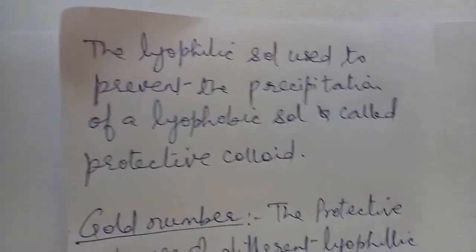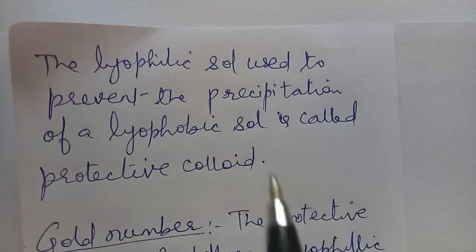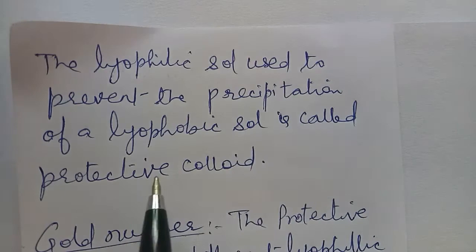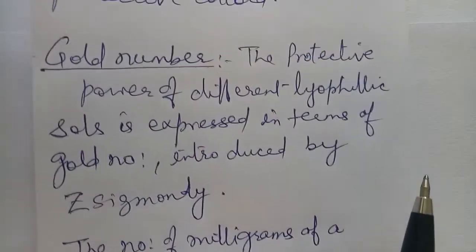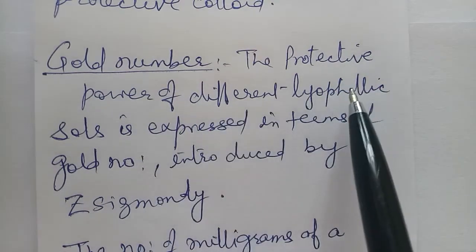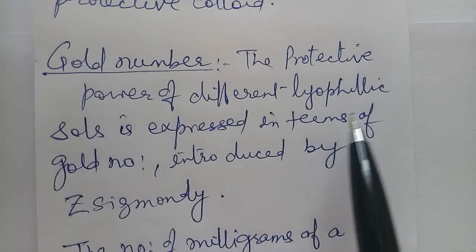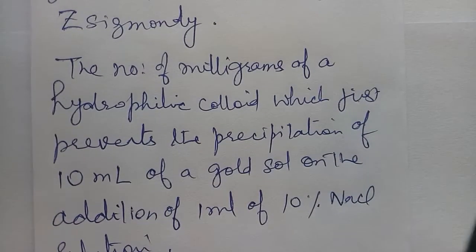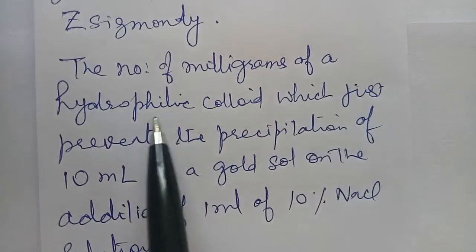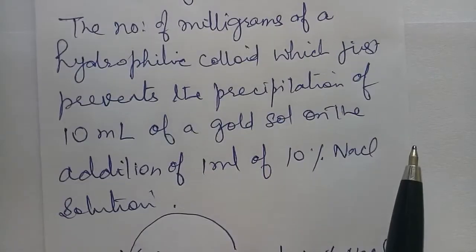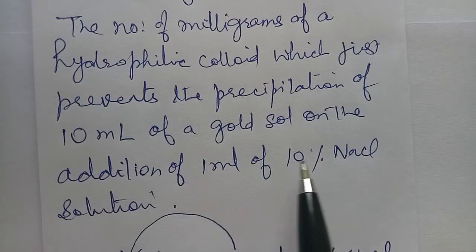So now this is clear. The lyophilic sole used to prevent the precipitation of a lyophobic sole is called a protective colloid. That is clear to you. Now what is gold number? The protective power of different lyophilic soles is expressed in terms of gold number, which was introduced by Zsigmondy. The number of milligrams of a hydrophilic colloid which just prevents the precipitation of 10 ml of a gold sole on the addition of 1 ml of 10% NaCl solution is called the gold number.